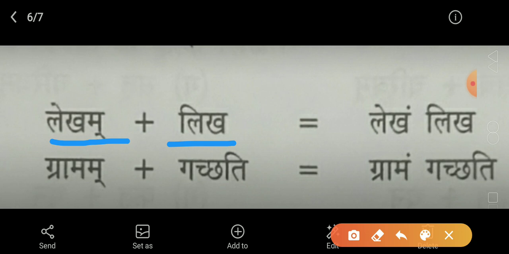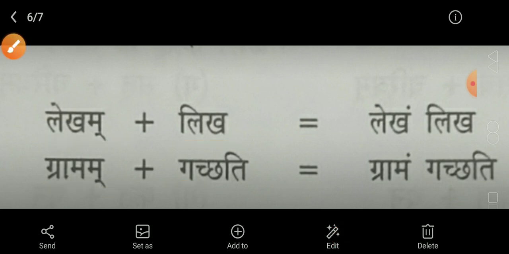Similarly, in the next example, gramam, there is a halant ma at the end of the word gramam, and the next letter is ga, and this is why halant ma in the word gramam is to be changed into an anuswara.